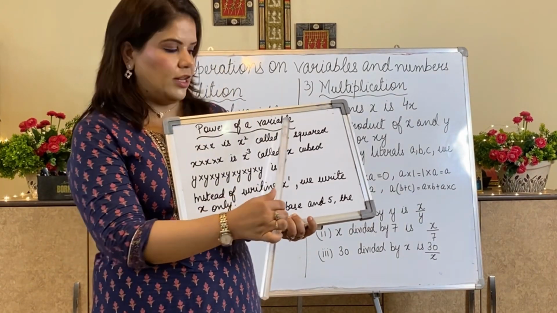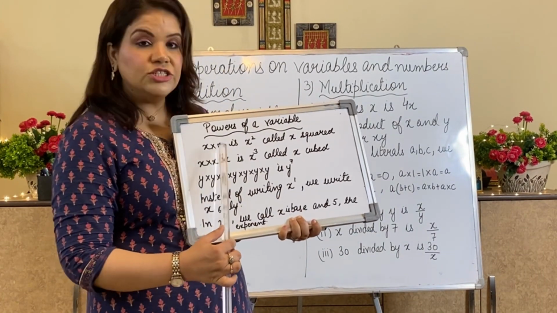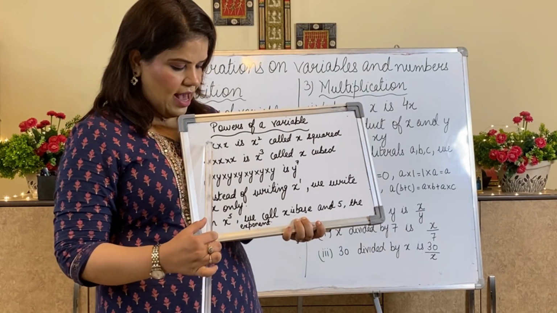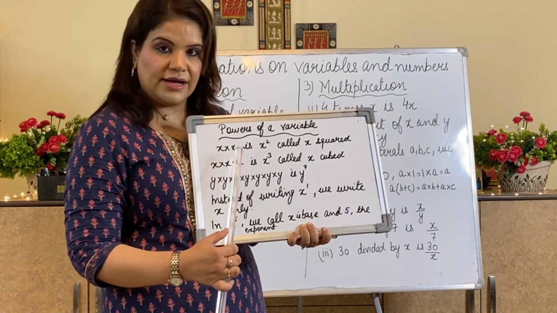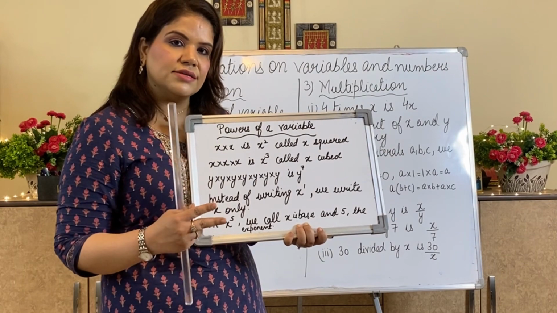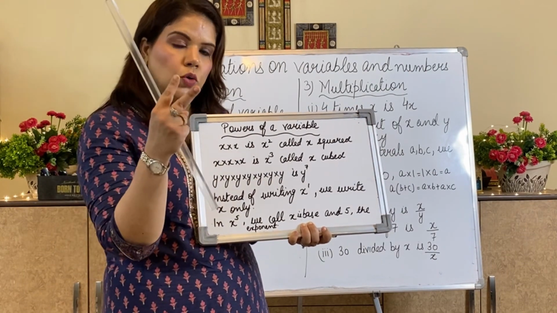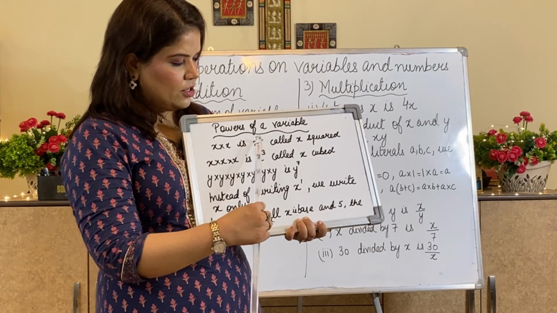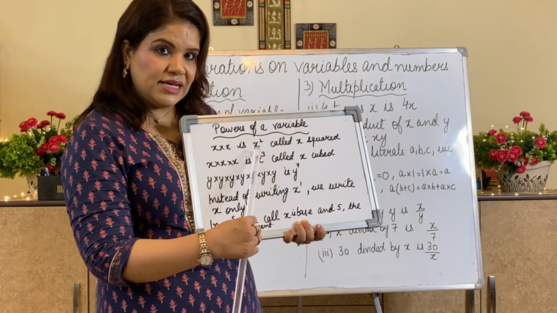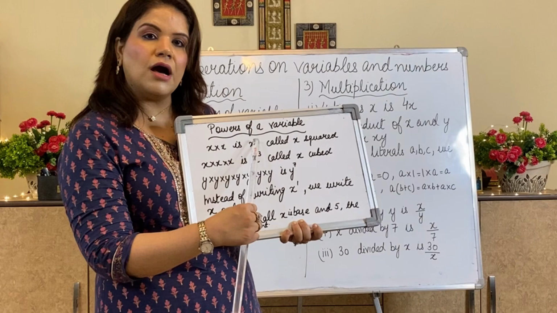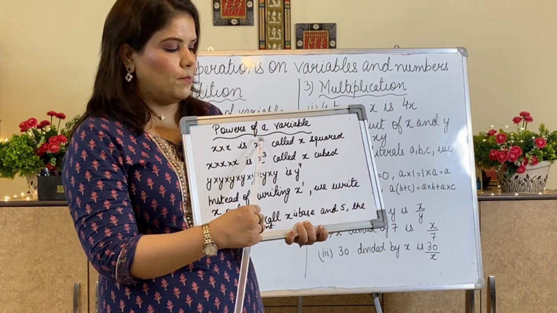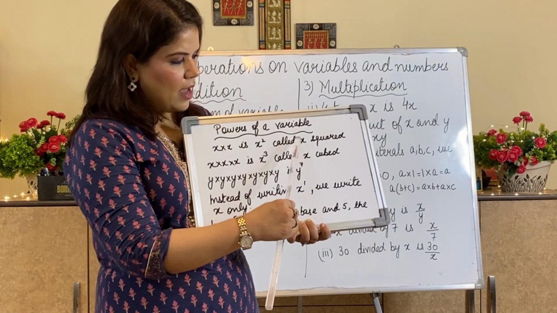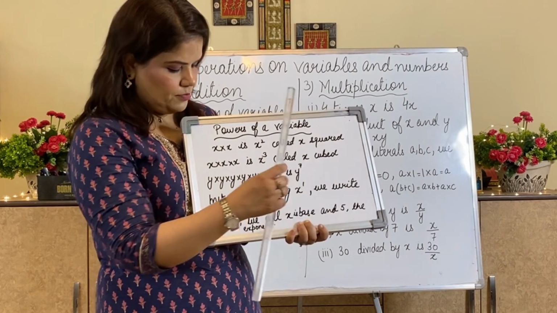Power of a variable. X into x. Now you can see x has been multiplied with x. How many times is x existing for multiplication? 2 times. So x into x is x squared. X will remain as base. The number of times will become its exponent or power, called x squared.